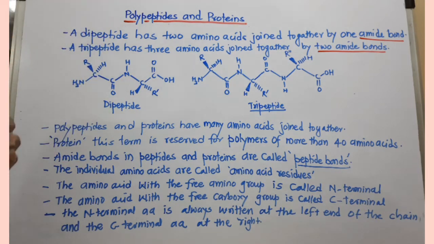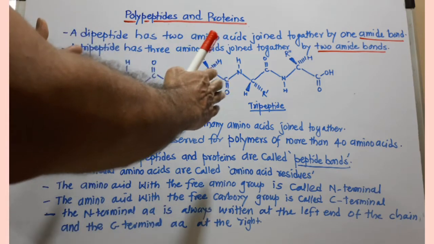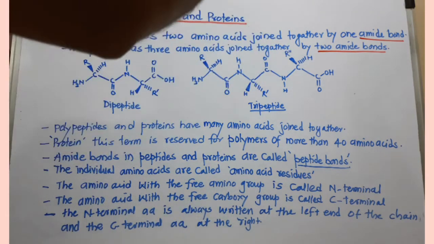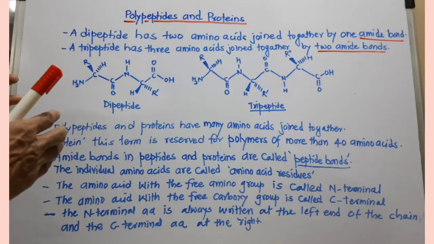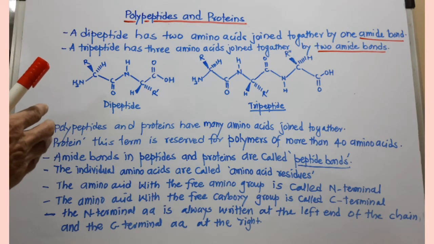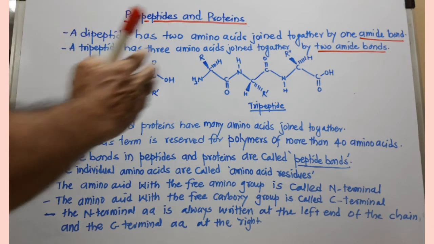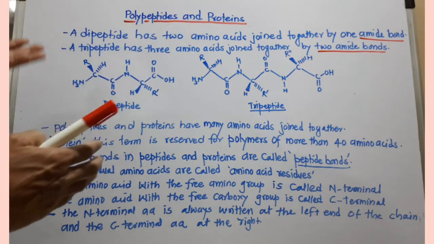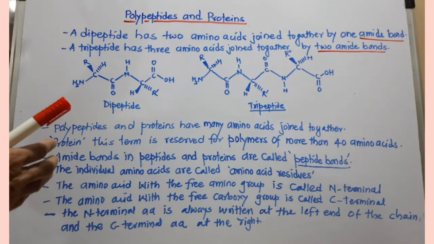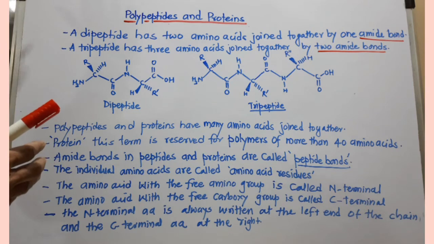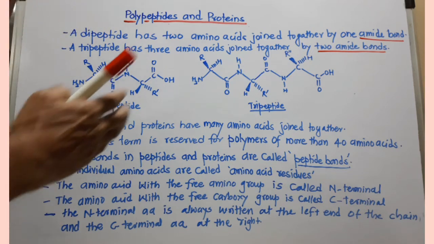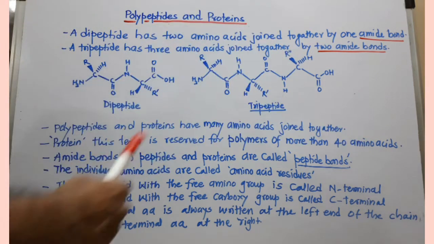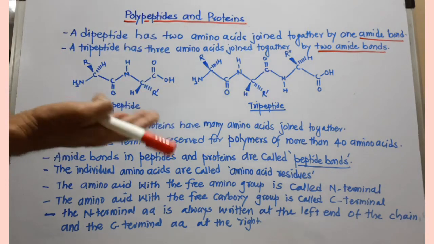That means while drawing dipeptides, tripeptides, tetrapeptides and so on, we have to keep all alkyl groups, all side chains, toward the opposite side. If one R is shown above the plane, another R must go down the plane.